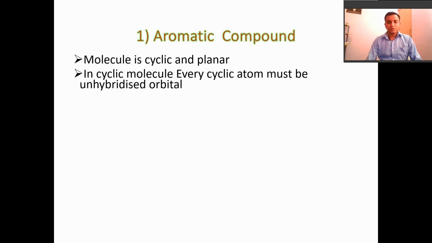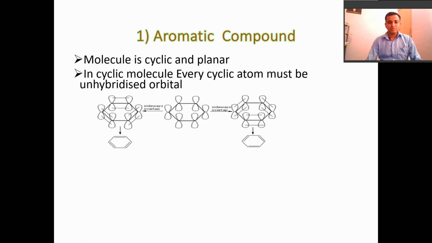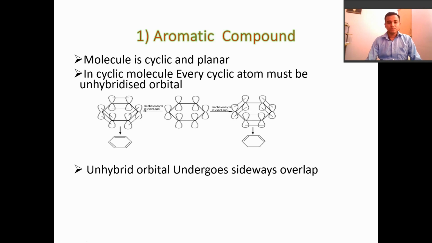In a cyclic molecule, every cyclic atom must have an unhybridized orbital. I am giving you a structure of unhybridized orbitals. The unhybridized orbitals undergo sideways overlap.